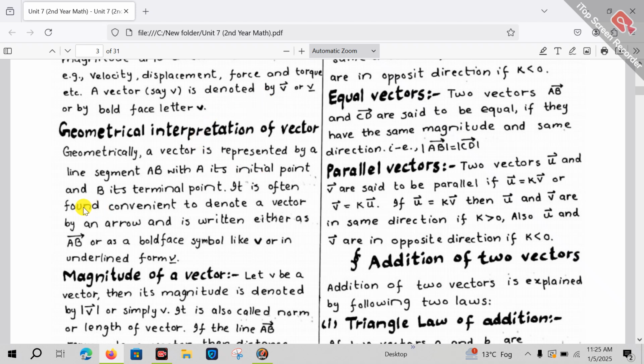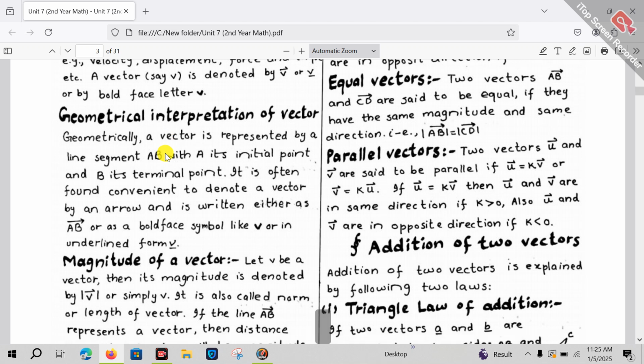It is often found convenient to denote a vector by an arrow, and it is written either as vector AB, or a bold-faced letter like this one, or in underline form. So there are three ways to represent a vector: by putting an arrow above it, or by putting a line below it, or by using bold-faced letters. So this is very easy.